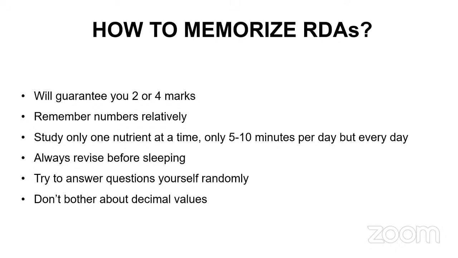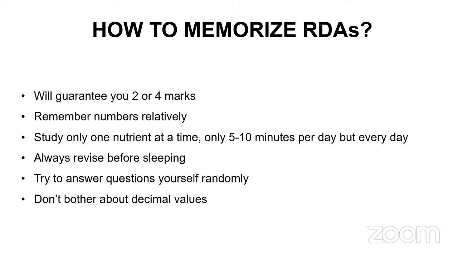Like in the last few days, I gave you 2 tests related to RDA, right? First day I gave you iron and folic acid. Second day I gave you vitamin A and vitamin C. Now these 4 are very important nutrients, and questions have already come related to these nutrients. Okay, and I was very happy. I think most of you girls got more than 7 in the test. All of you who attended the test got more than 7, and that's a very good thing. If you are able to get more than 7 on the first try itself, it's really good.